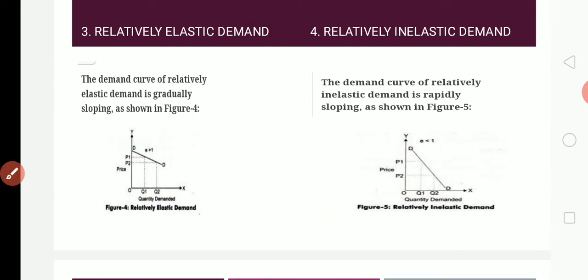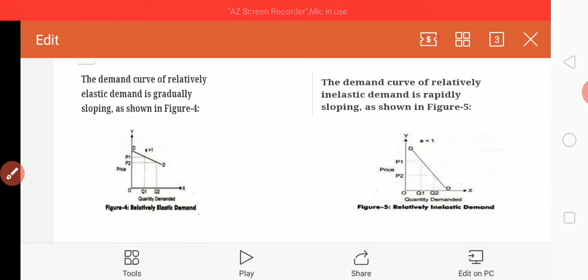And next we will see relatively inelastic demand. See the relatively inelastic demand, again OY axis price, OX axis quantity demanded. And here there is more change in price. The price has fallen more, but the quantity demanded is less. So here we call this situation a relatively inelastic demand. Let me give you an example.